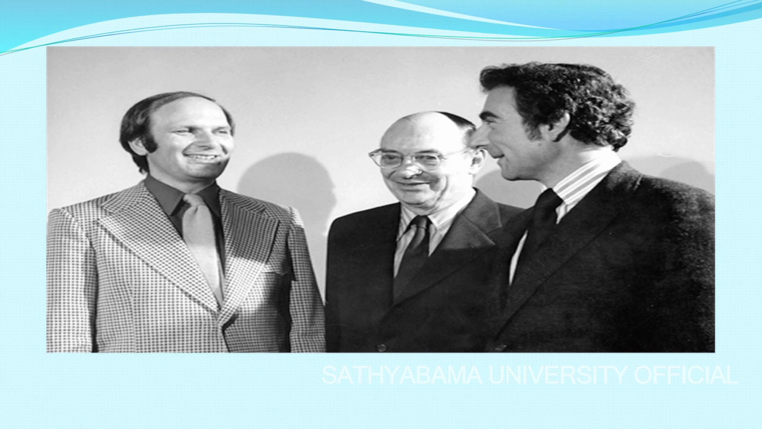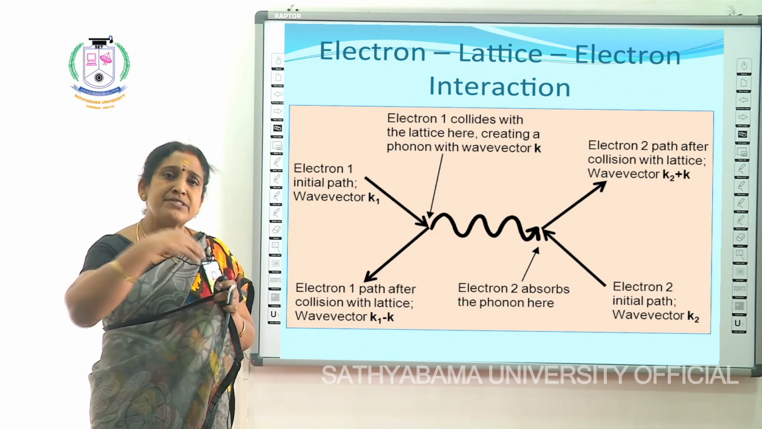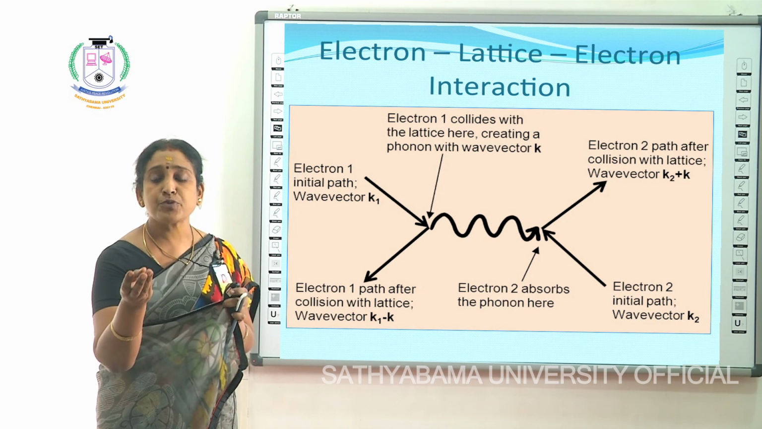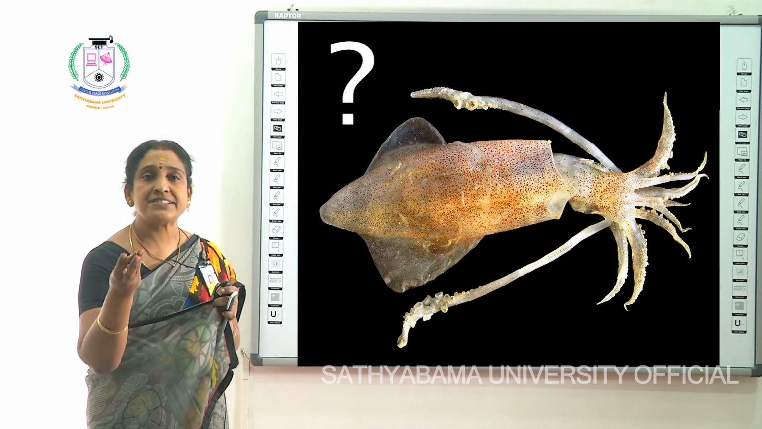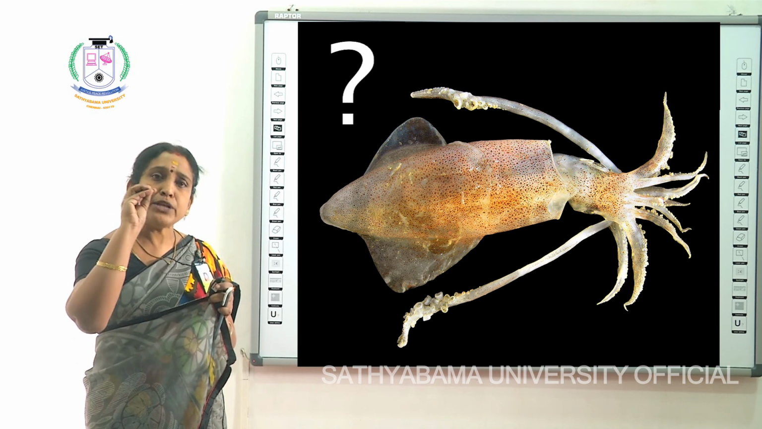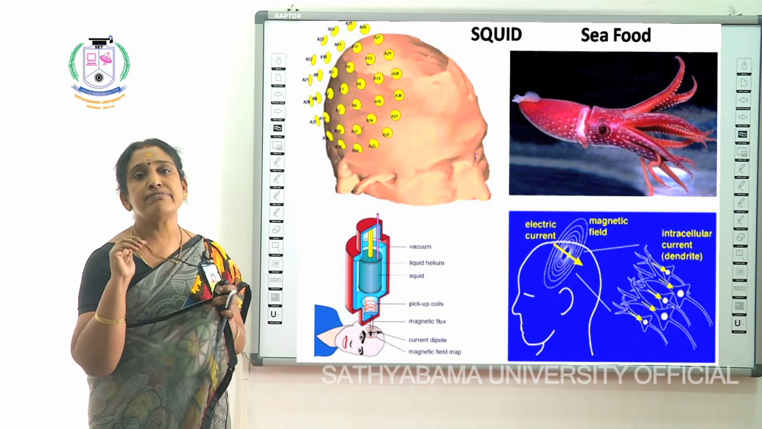That is why Bardeen, Cooper and Schrieffer were awarded the Nobel Prize. To conclude, I would say that the applications of superconductivity are enormous. We have the SQUID, the superconducting quantum interference device, where even very minute magnetic flux lines can be detected, and it is used in the field of medicine.